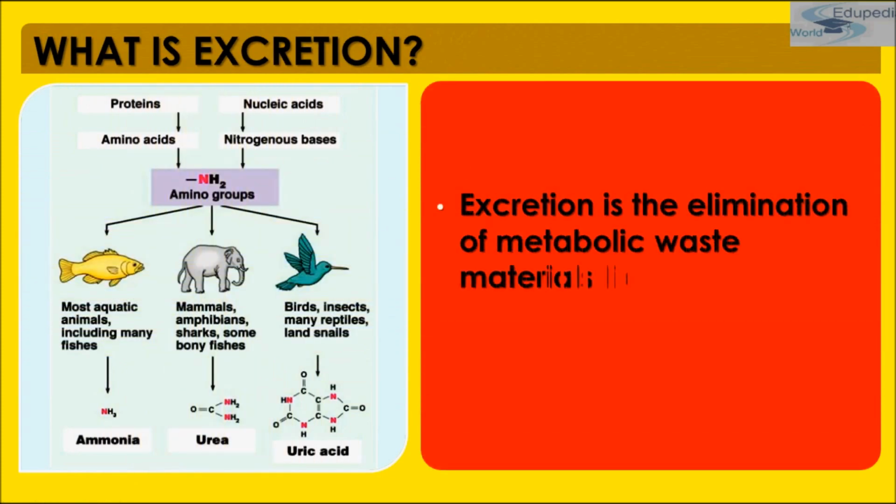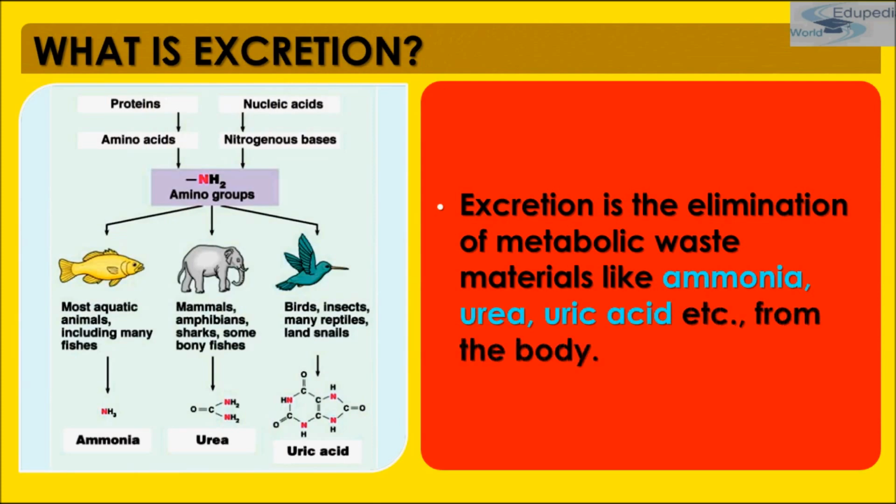Now, what is excretion? I'm again explaining to you that the body of all living organisms produces waste products due to metabolic activities. For example, carbohydrate and lipid metabolism produces carbon dioxide as a waste product. The nitrogenous waste product is produced during protein metabolism. These waste products are toxic and harmful for the body. So excretion can be defined as the process of separation and removal of toxic waste products, especially nitrogenous waste products such as urea, ammonia, and uric acid from the body.